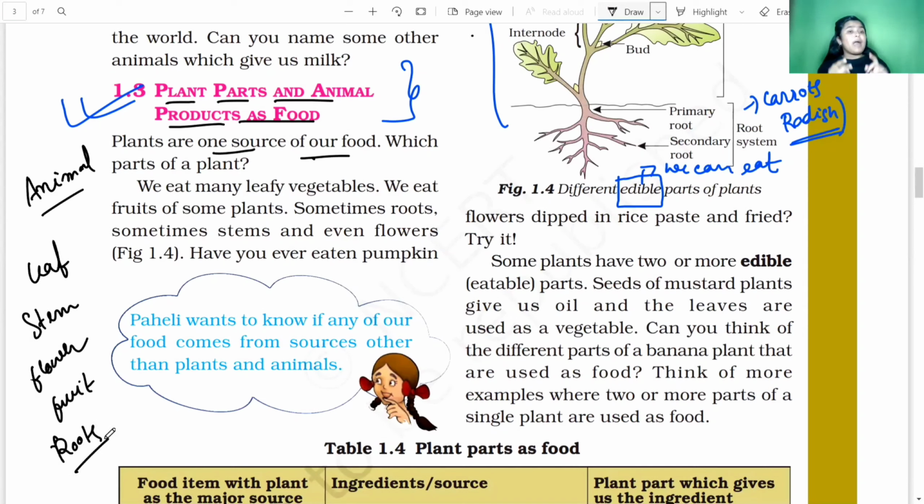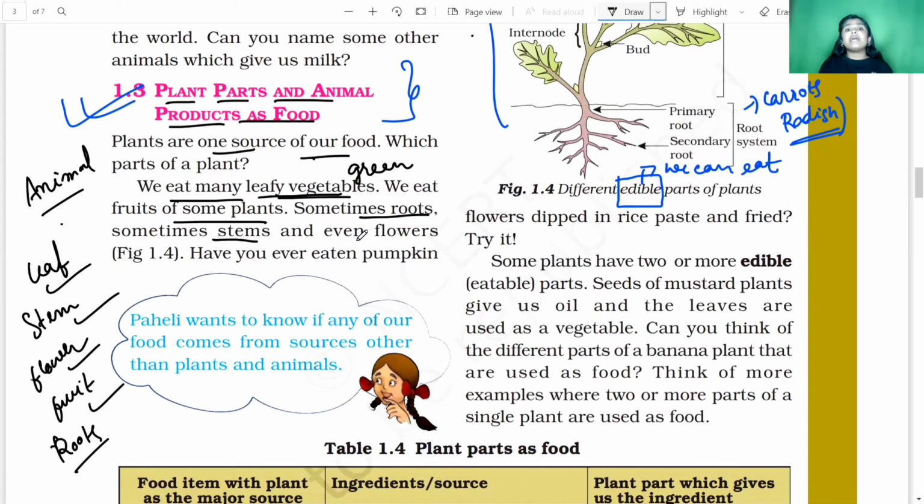We can eat the plant root, as we eat the carrot and the radish. We can eat the plant fruit, as we eat the apple, mangoes, and bananas. We can eat the flower of the plant, as we can eat pakoras from the pumpkin flower. And also we can eat the stem of the plant, for example in sugarcane, and we can eat the leaf of the plant, for example in spinach. So we eat many leafy vegetables, right? We eat the green leafy vegetables. We eat fruits of some plants. Sometimes we eat the roots.